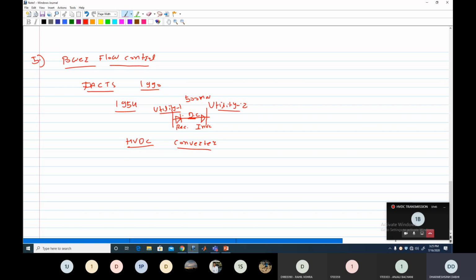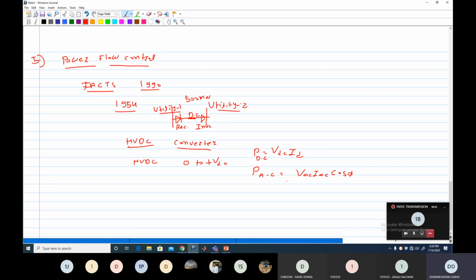Another advantage is that in HVDC line, we can not only control the power, but also control the voltage between 0 to plus VDC, because we know the equation of power in DC line is VDC and IDC, where in the AC line, the power equation is VAC IAC into cos phi, the power factor angle.